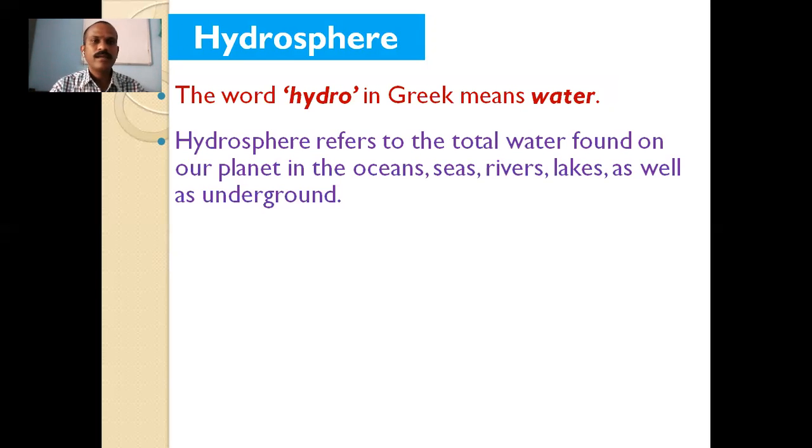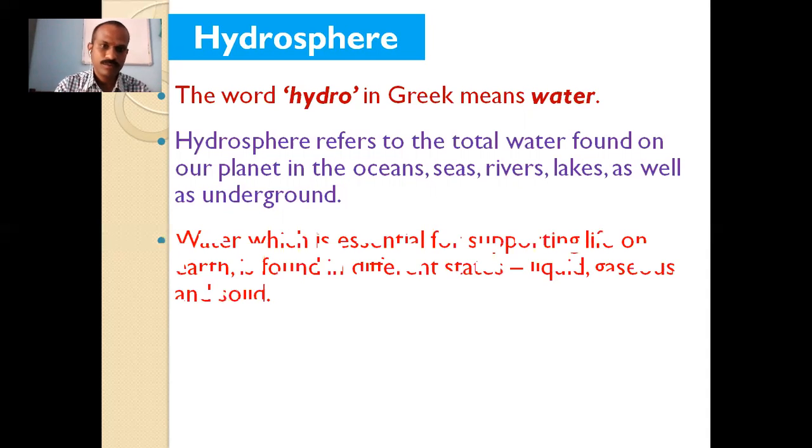It means that all the forms of water, all the water bodies on the earth, are part of the hydrosphere, because the hydrosphere consists of all water. So oceans are there, seas are there, rivers, lakes, and even the water found under the ground. With the help of tube wells, we take out that water. That is also part of the hydrosphere.